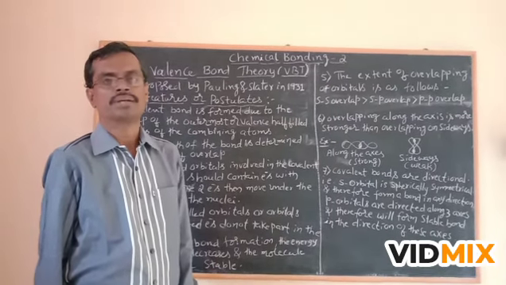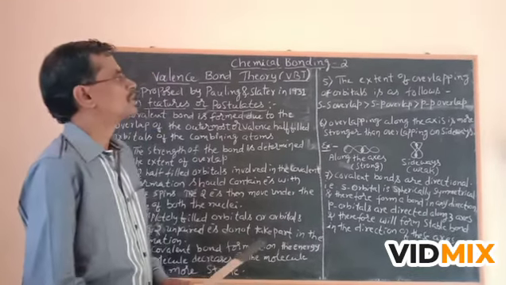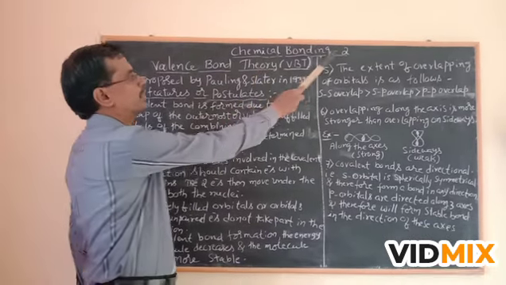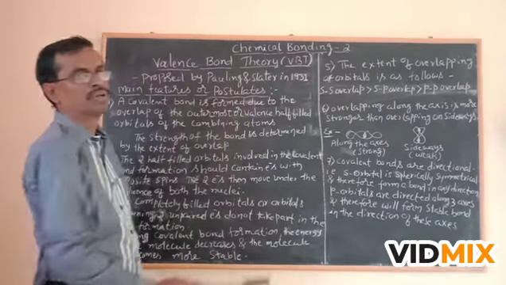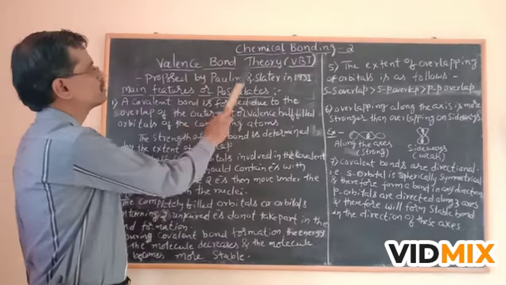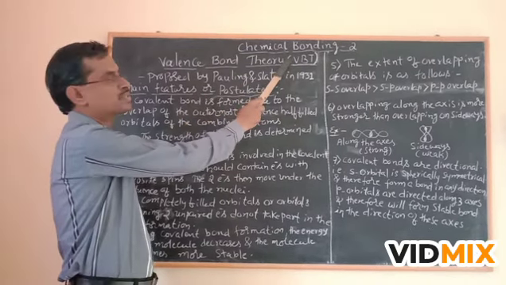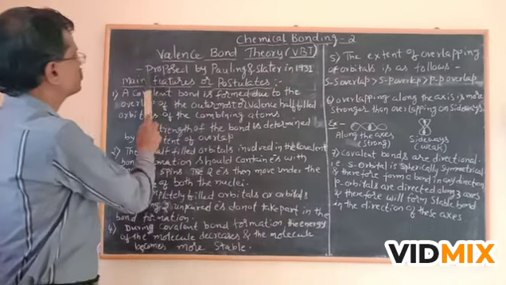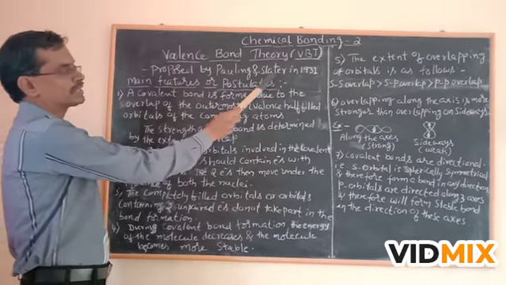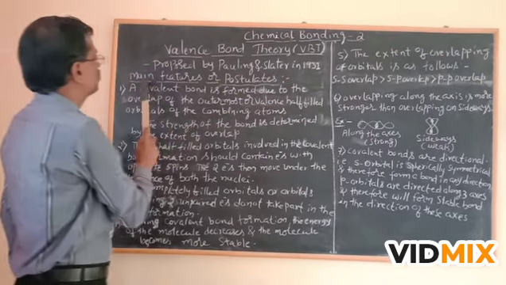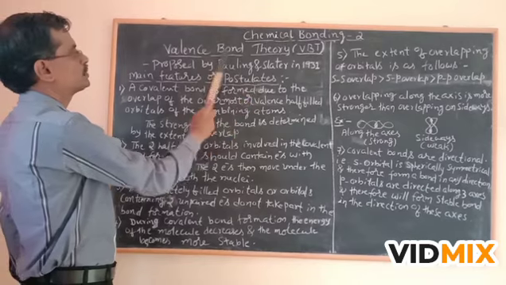I will start this chapter, Chemical Bonding 2. In this chapter, we will study the Valence Bond Theory. Shortly we can call this VBT. This was proposed by Pauling and Slater in 1931. The main features or postulates of this VBT.